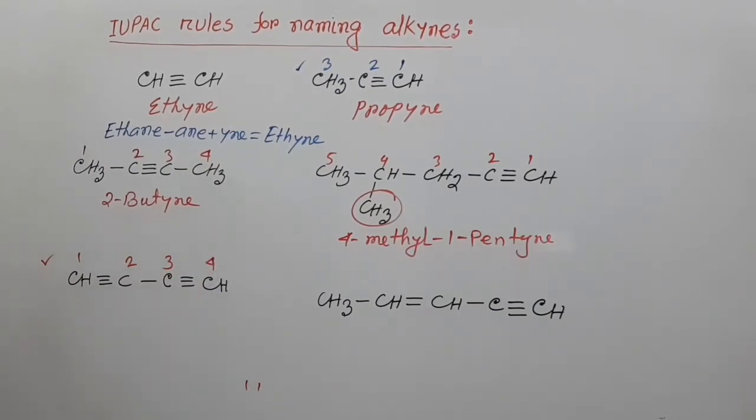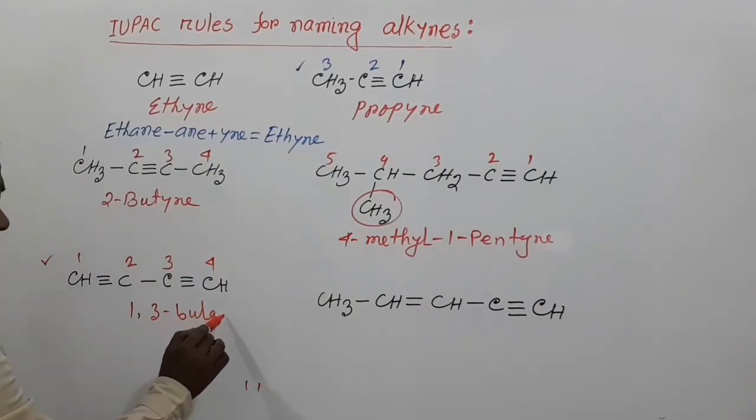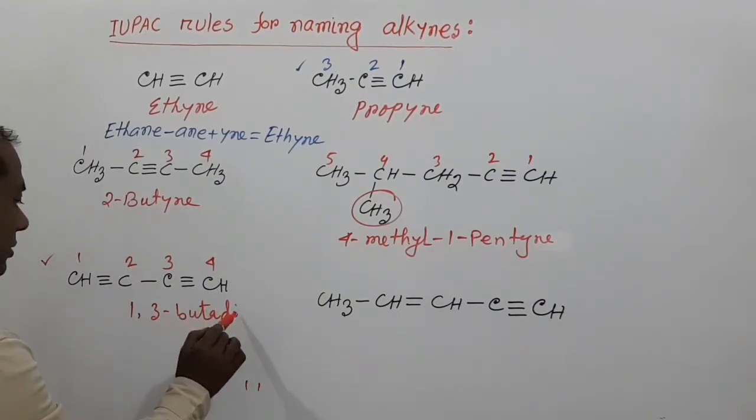We can say that if two carbon-carbon triple bonds are present in a compound, then the name of that compound is a diyne, and that's why the name of this compound is 1,3-butadiyne.